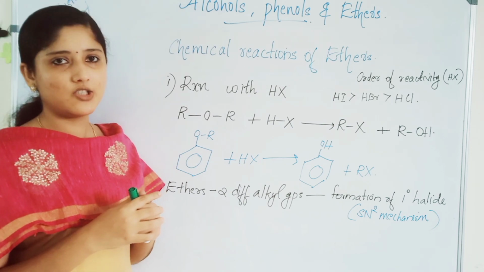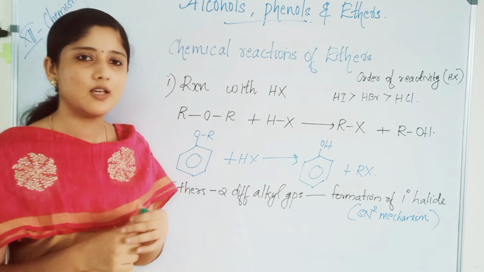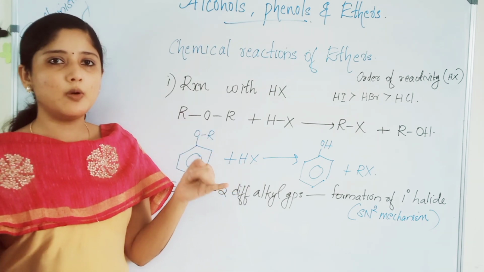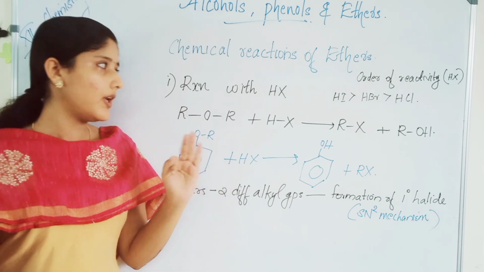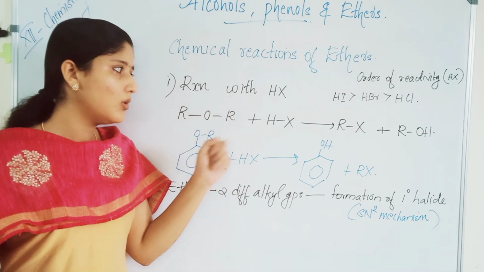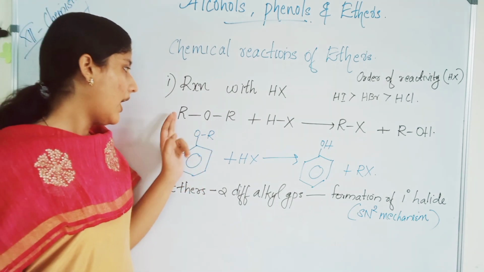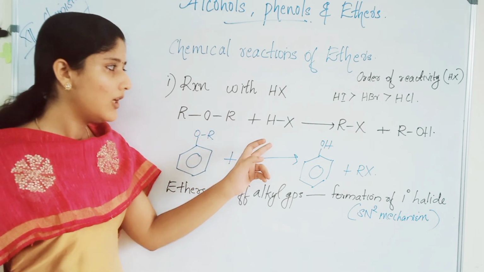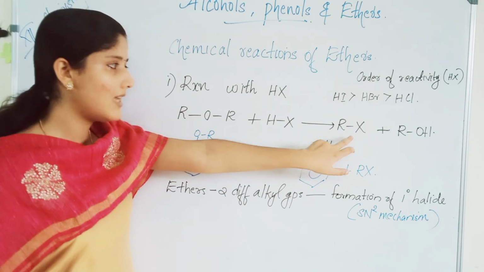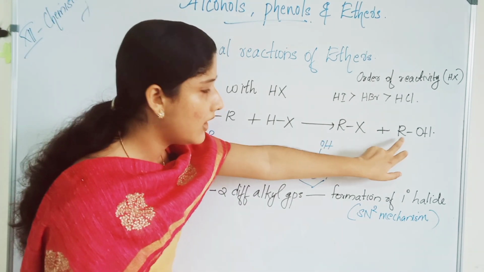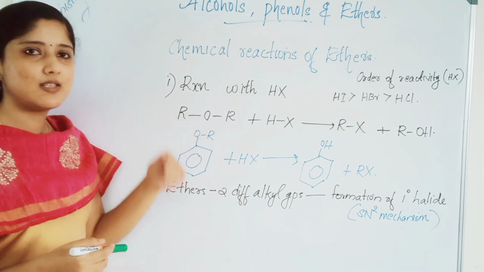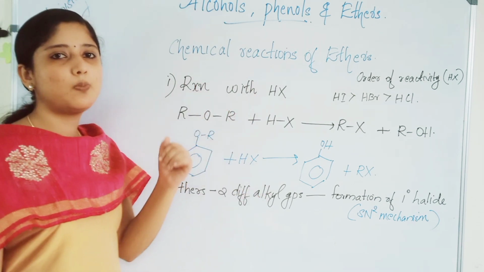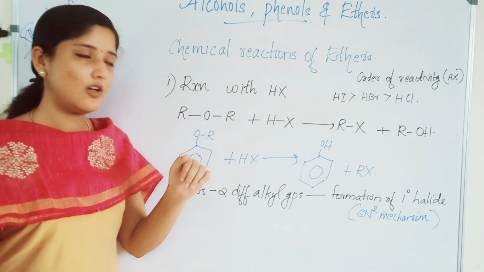The first chemical reaction that we are going to study is the reaction with hydrogen halides, or reaction with HX. X can be chlorine, bromine and iodine. Usually fluorine will not react. So, ROR either reacts with hydrogen halide HX to give the corresponding alkyl halide, RX, plus the corresponding alcohol, ROH. Ether reacts with hydrogen halide to give the corresponding alkyl halide and alcohol.